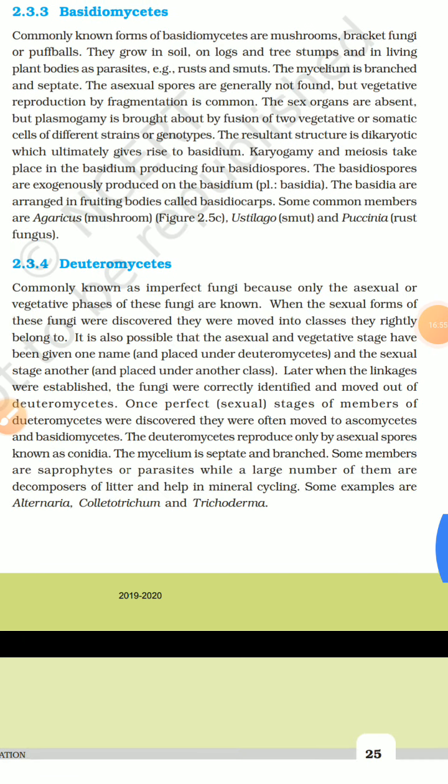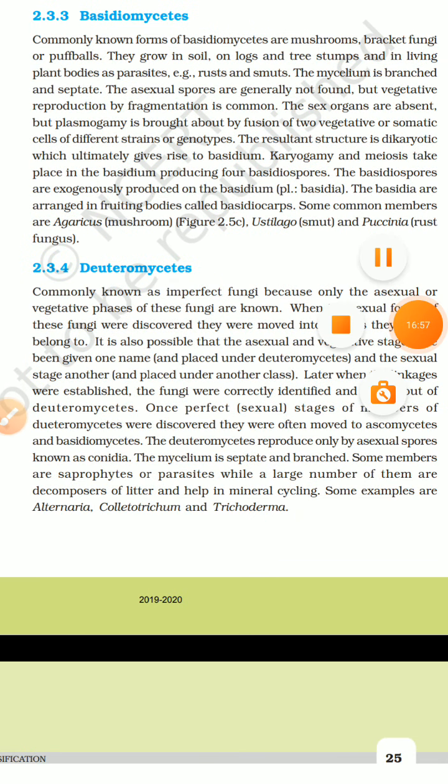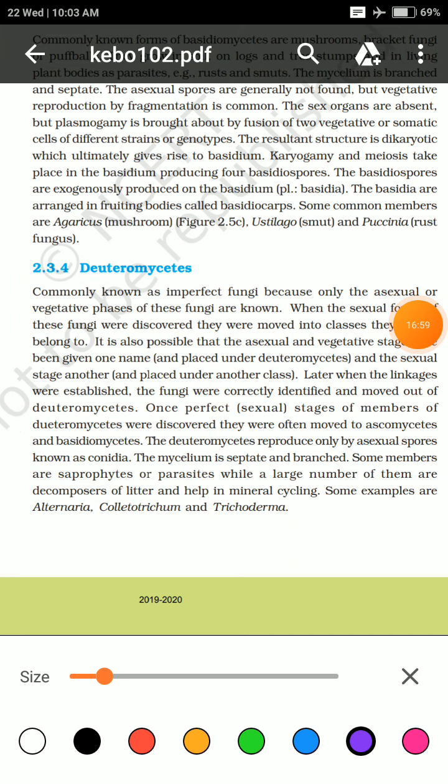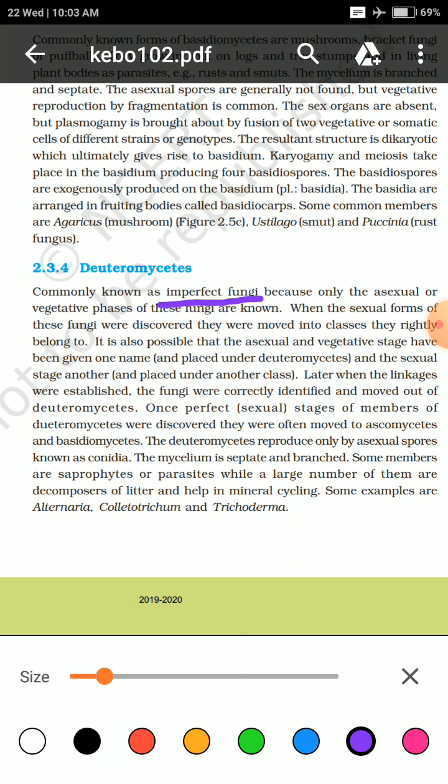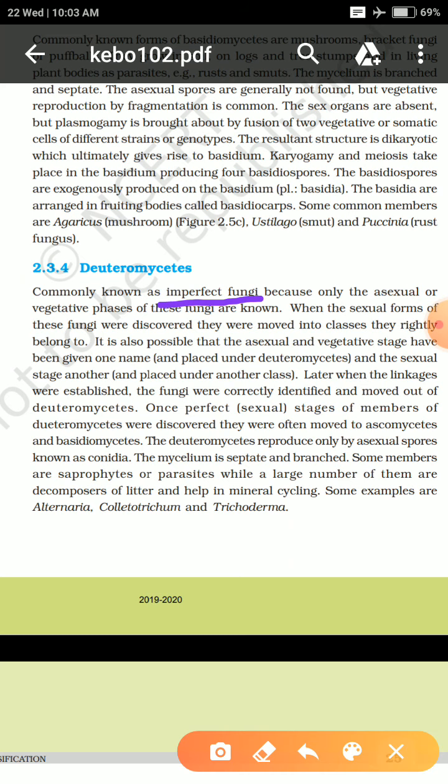The next one is deuteromycetes. Deuteromycetes are actually known as imperfect fungi. It's known by the name imperfect fungi because they only have asexual spores.